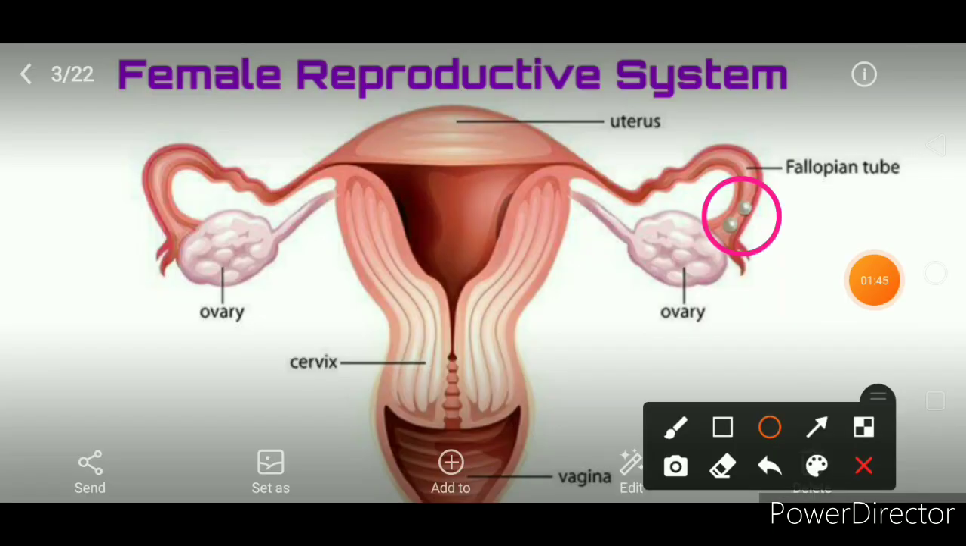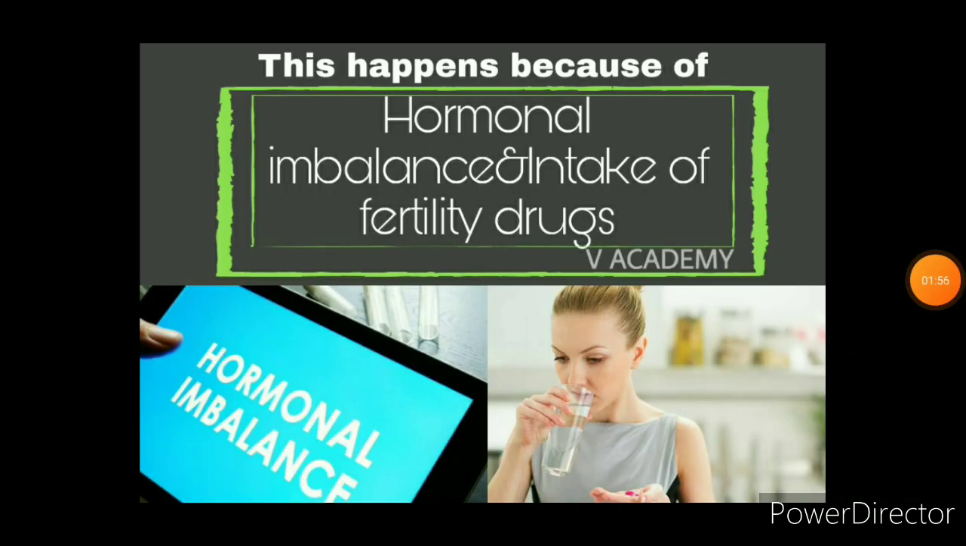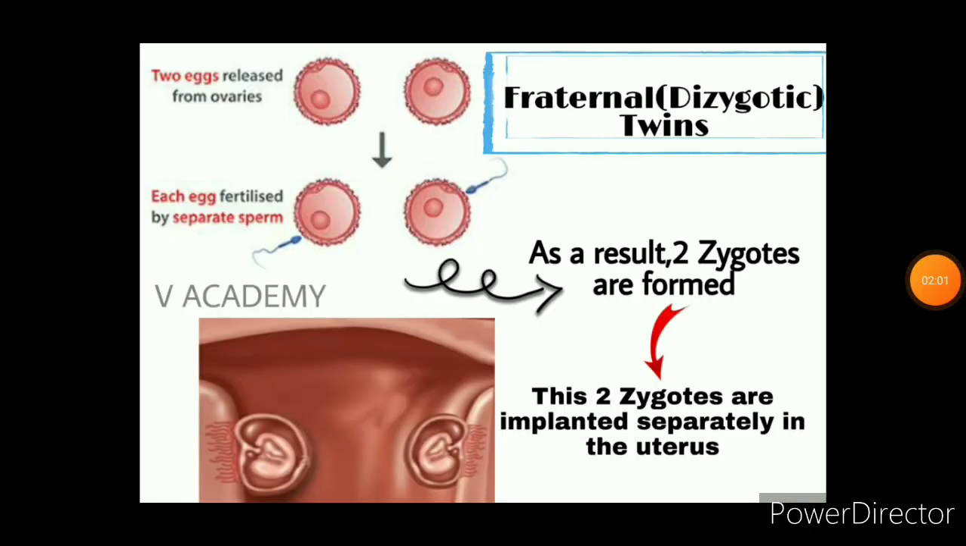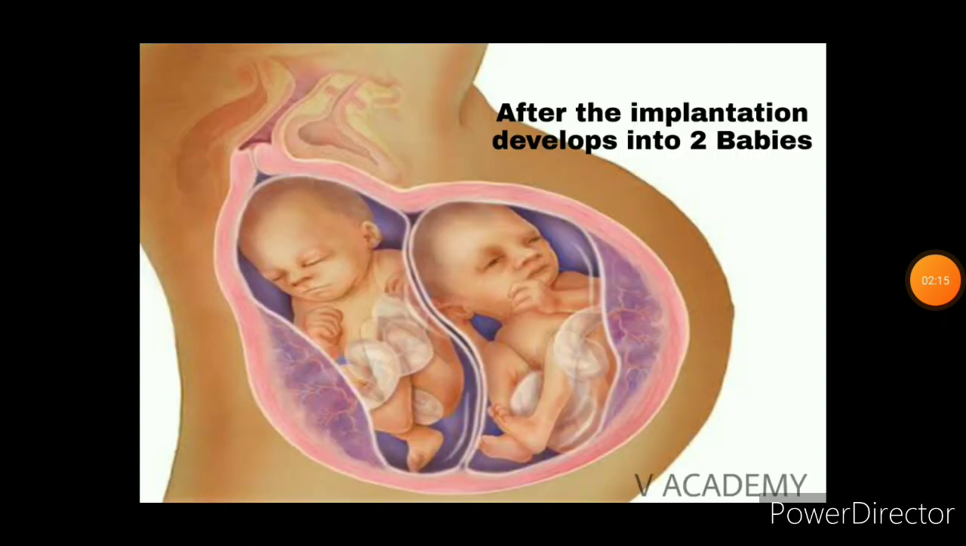Now let us see how fraternal twins are formed. From the ovaries of the female, 2 ova or egg cells are released at the same time. This is due to hormonal imbalance and intake of fertility drugs. These 2 eggs are fertilized by separate sperms. As a result, 2 zygotes are formed. These 2 zygotes are implanted separately in the uterus, and after the implantation, 2 babies develop from 2 different zygotes.